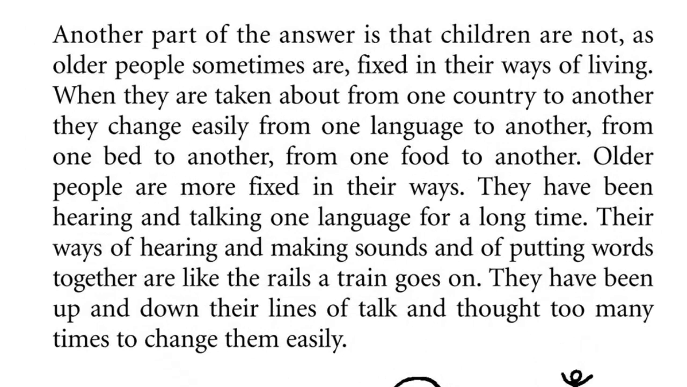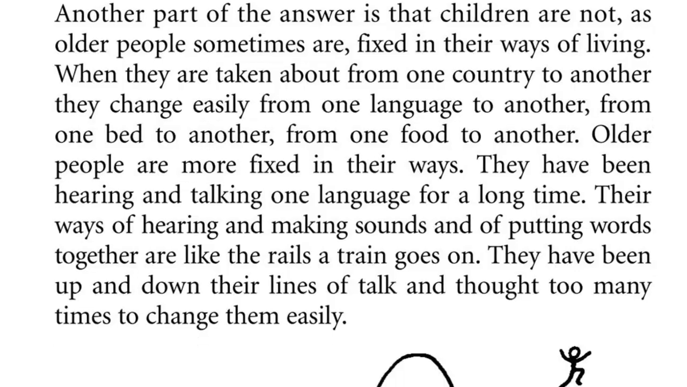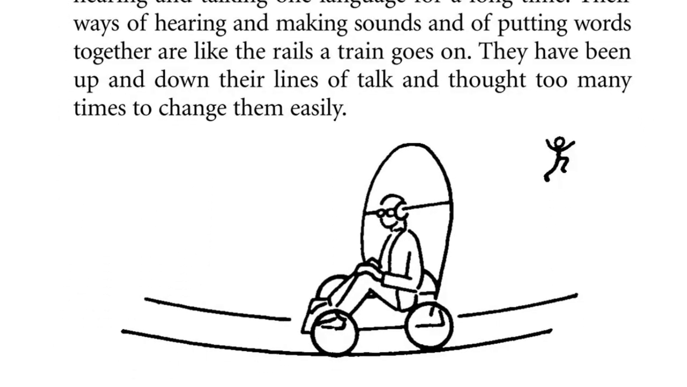Another part of the answer is that children are not, as older people sometimes are, fixed in their ways of living. When they are taken about from one country to another, they change easily from one language to another, from one bed to another, from one food to another. Older people are more fixed in their ways. They have been hearing or talking one language for a long time. Their ways of hearing and making sounds and of putting words together are like the rails a train goes on. They have been up and down their lines of talk and thought too many times to change them easily.